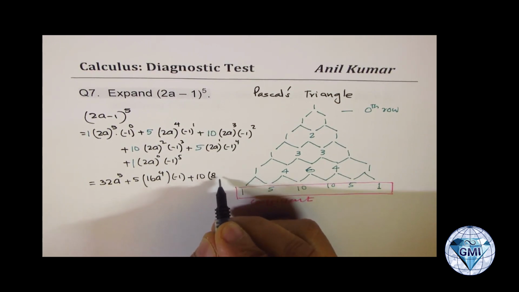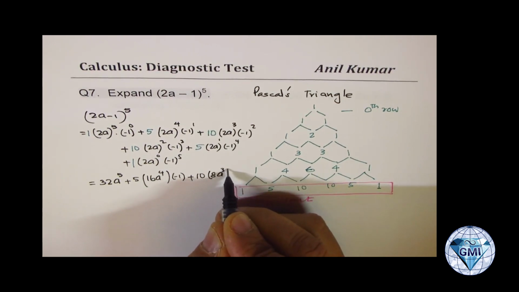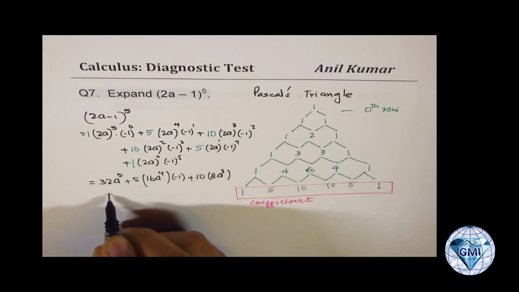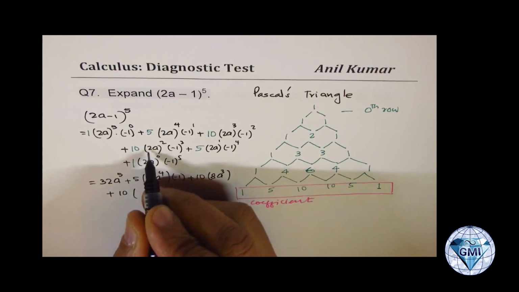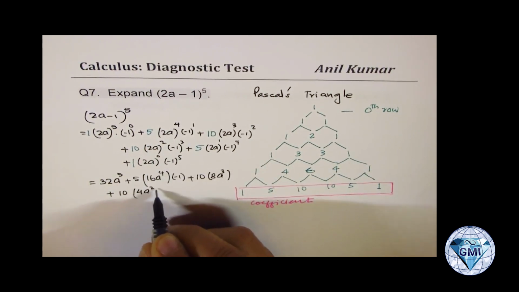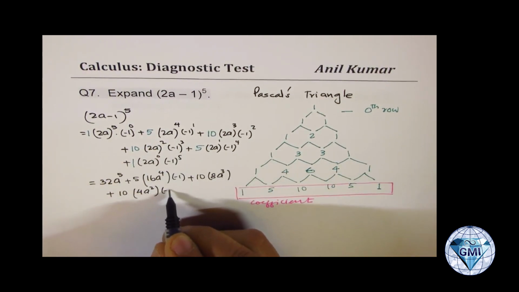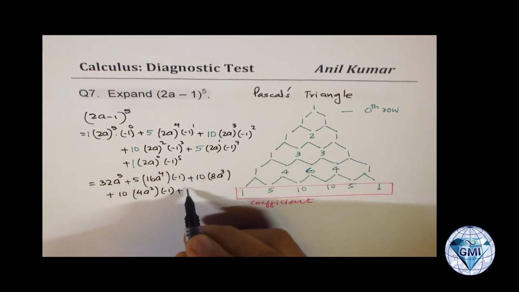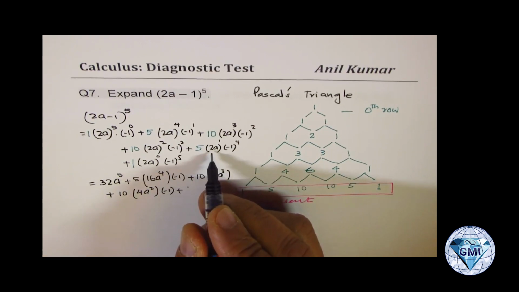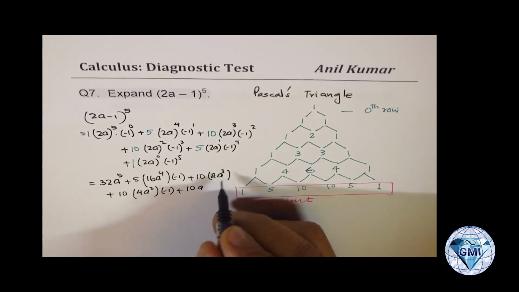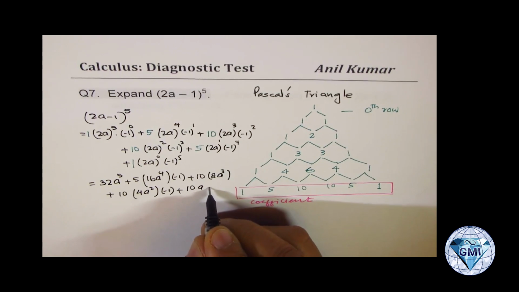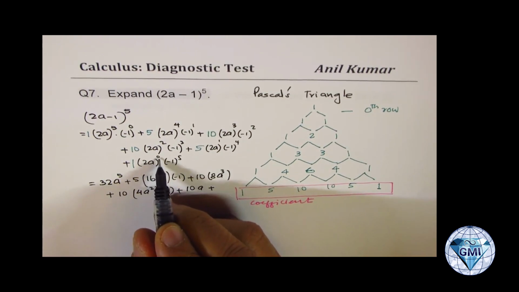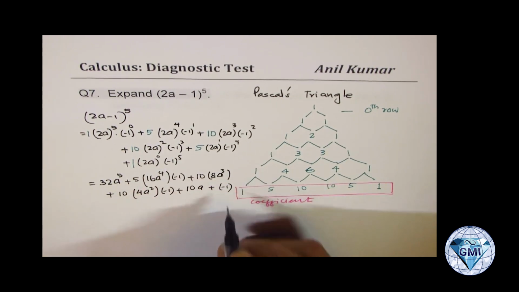So 8a cube, and that is just 1, so I'm just leaving it away, even powers, right? Then we have plus 10 times 2 squared is 4, so 4a squared, and this is minus 1, right? Okay, so alternate terms are negative, that's why I'm keeping them. So 5 times 2 is 10. Let me write this as 10a, but this is positive, and the last term here will again be negative term. Anything to the power of 0 is 1, so I do get negative 1, right?